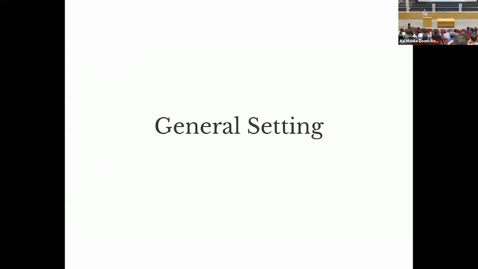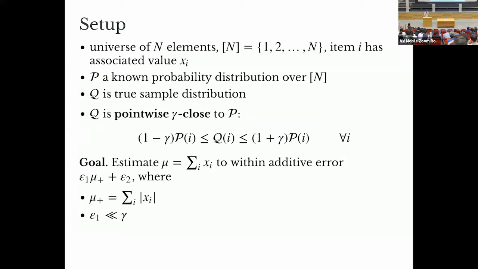Okay, so what's kind of the more general setting of our work? In the setup, we have a universe of n elements. I'll just call them 1 through n. Each item has an associated value that I'll call xi. We have a known probability distribution p that is what we think we're sampling from. And then we have q, the true sample distribution.